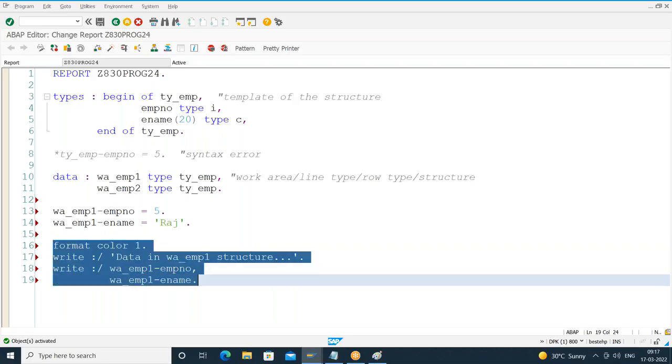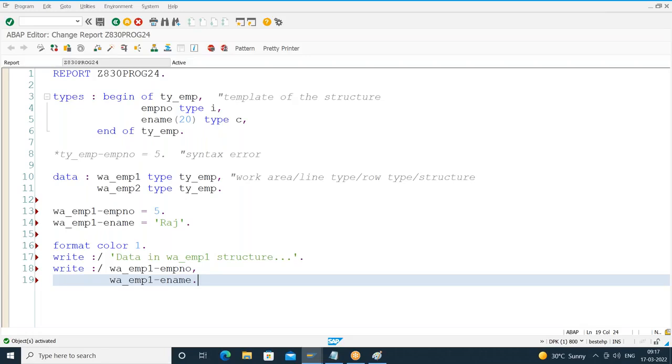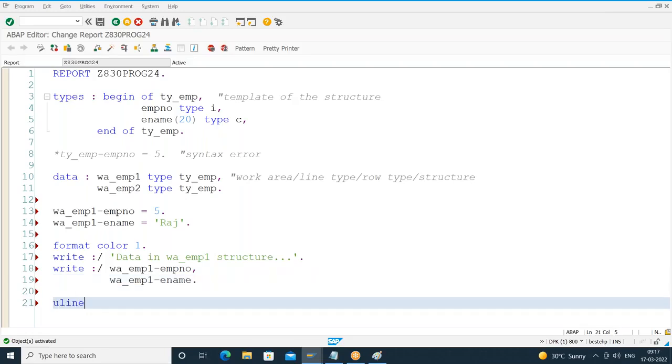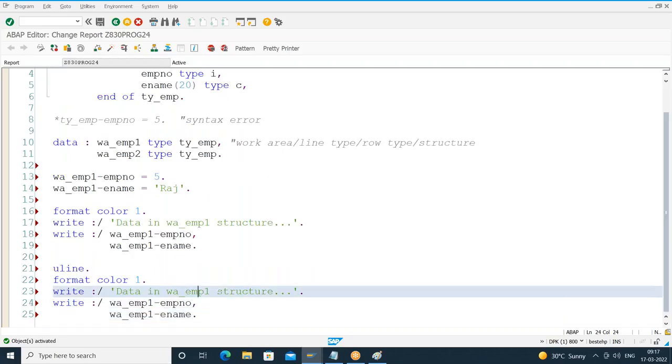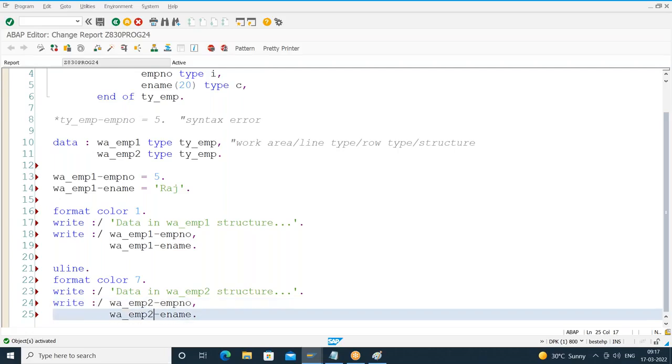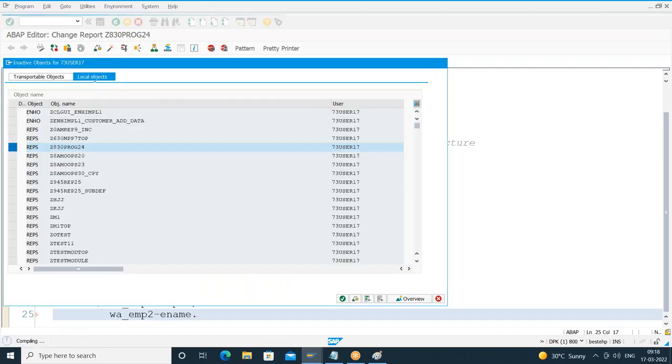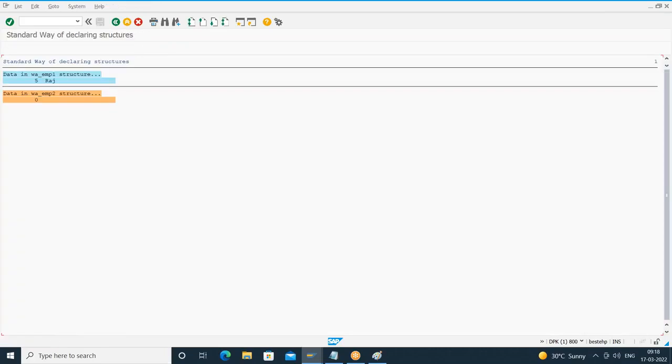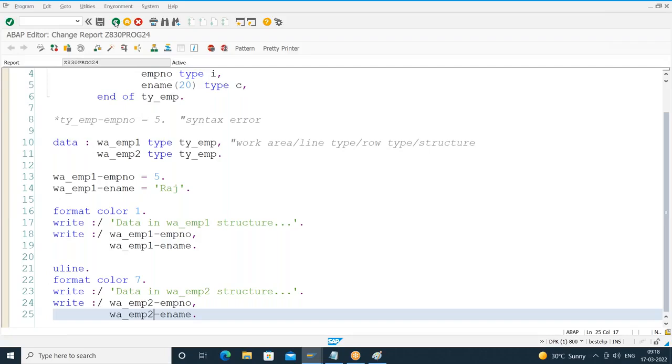Okay. So I'm storing some data in employee 1. In employee 2, I have not stored any data. So for our understanding, in the W_EMP2 structure, I don't have any data. I'll get the default values: EMP2-employee number, EMP2-employee name. So when I execute with F8, you can see in the first structure I have 5 and Raj. In the second structure I have 0 and space. Default values.